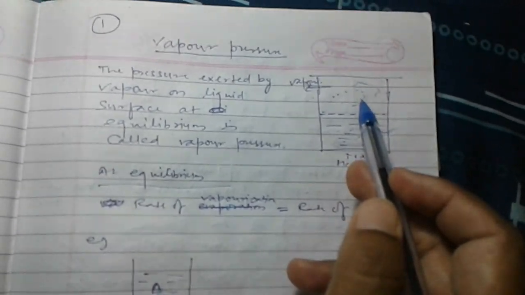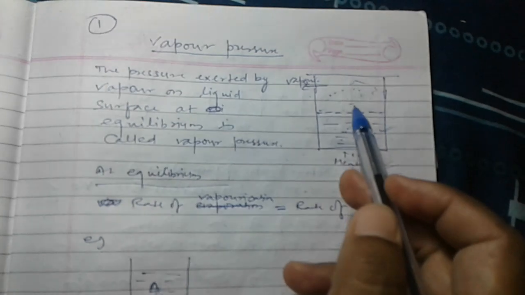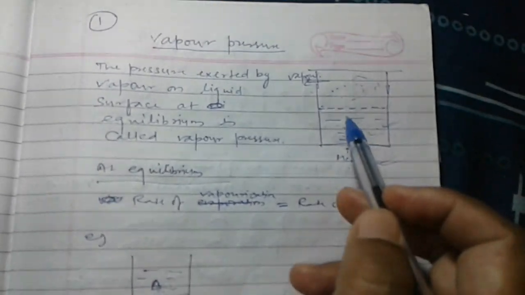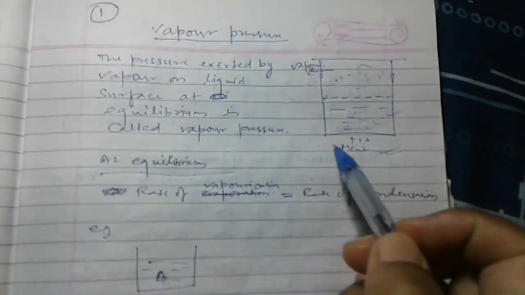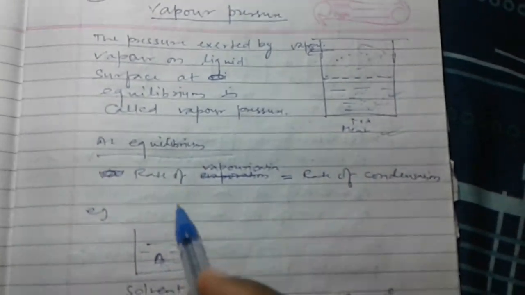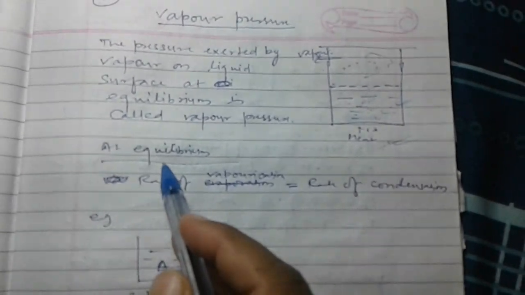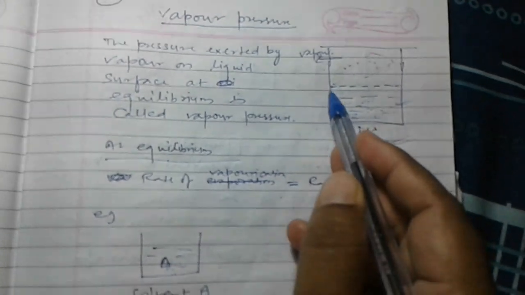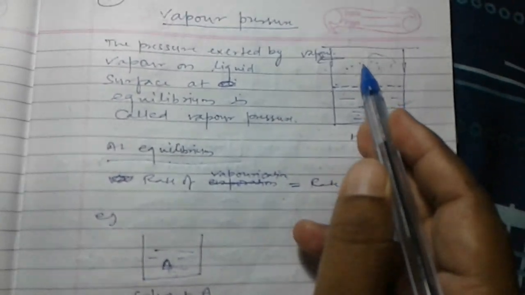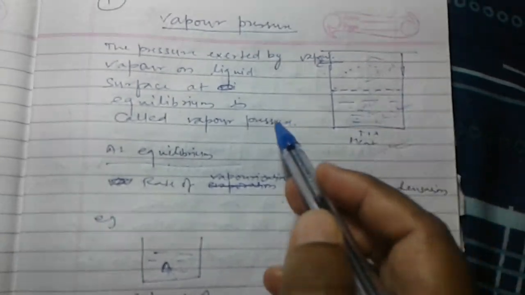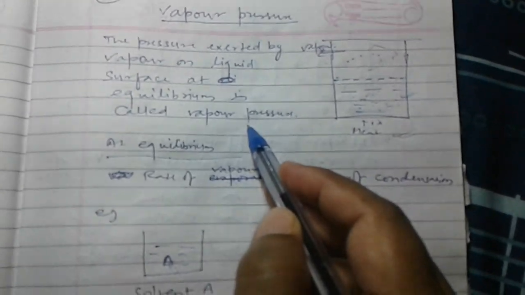After some time, the vapor again condenses and converts into the liquid state. This process is called condensation. At a point, the rate of vaporization and the rate of condensation become equal. That point is called equilibrium. At this equilibrium, the pressure exerted by the vapor on the liquid surface is called vapor pressure.